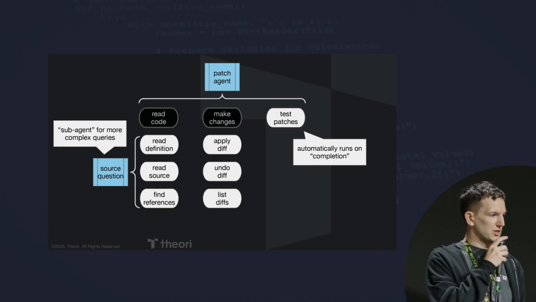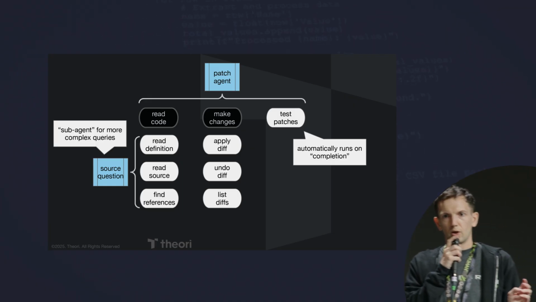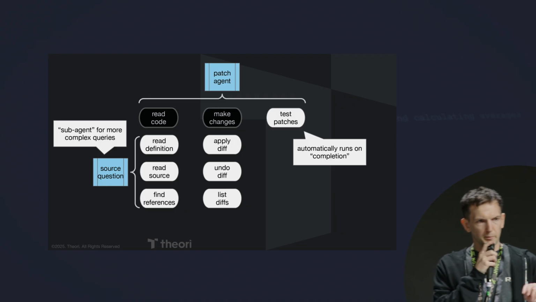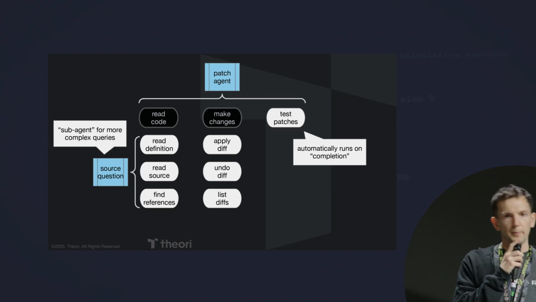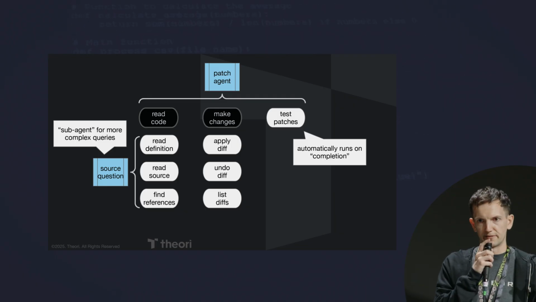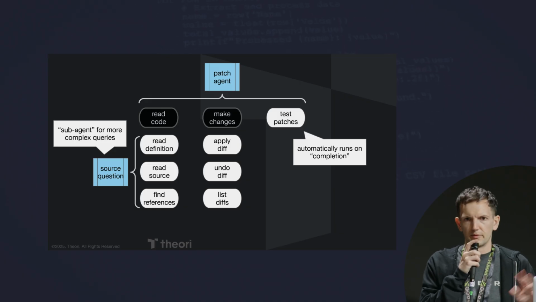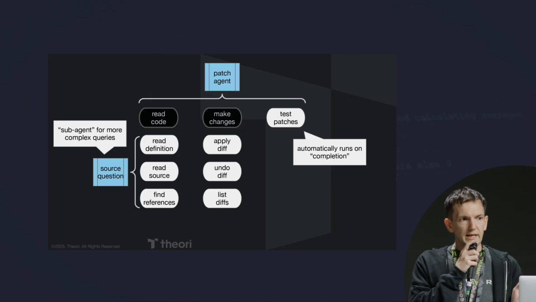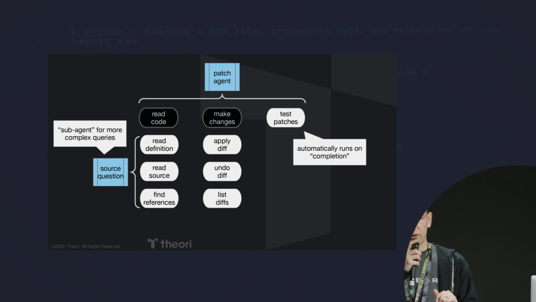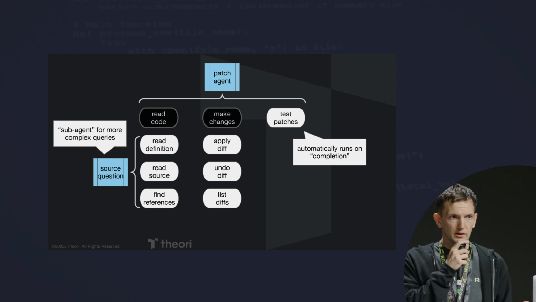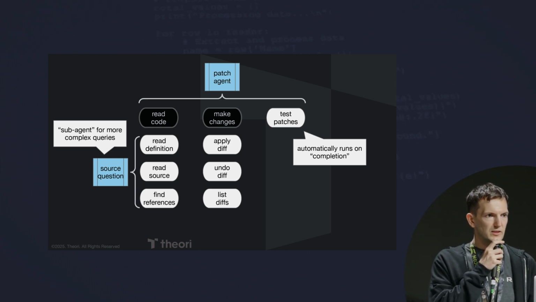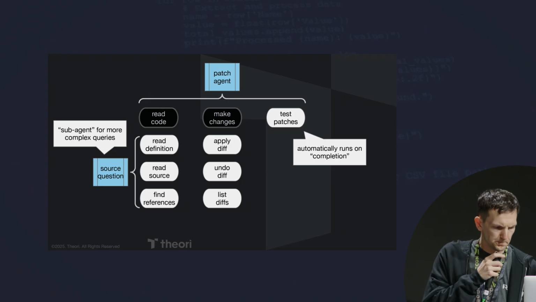We also have this weird thing on the side, source question. Source question is actually a sub-agent. We'll talk about that more later, but the basic idea is if you have a more complicated question, right? I'm not asking to read a definition. I'm asking, what's the maximum size of this argument in the function? Reading and understanding that complex query takes a lot of context tokens. It takes a lot of reasoning. It's better if we can shove that off somewhere else.